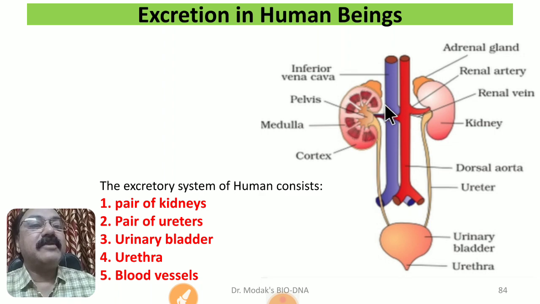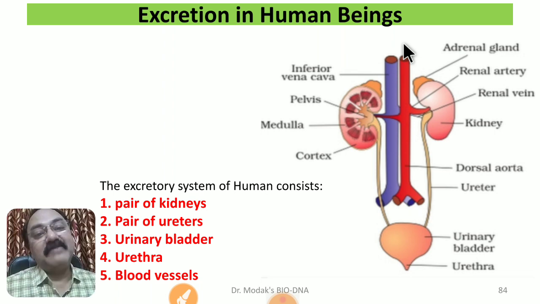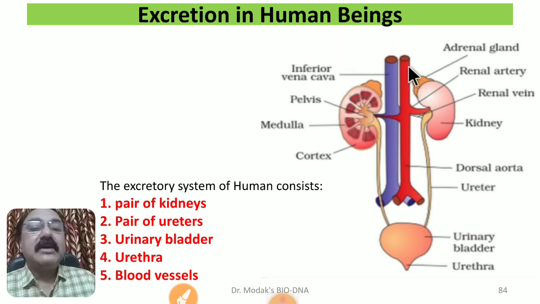Another important aspect we have to understand here is the blood vessels. This is the inferior vena cava and this is an artery. Now try to understand, it's very interesting. Here the artery carries the toxic blood, or blood that contains nitrogenous waste in high concentration. So it is an artery, but still it carries the toxic blood having a high concentration of nitrogenous waste, urea, uric acid, minerals, certain substances, excessive vitamins, and creatinine that is sometimes produced in our muscle.